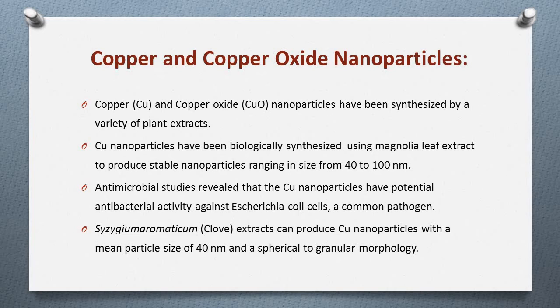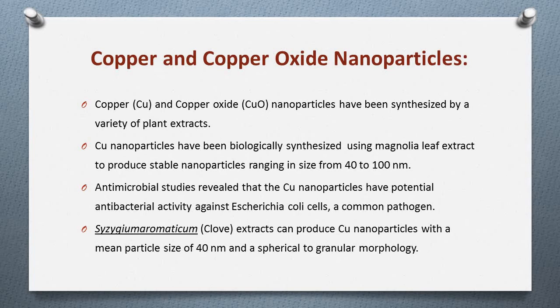Copper and copper oxide nanoparticles have been synthesized by a variety of plant extracts. Copper nanoparticles have been biologically synthesized using magnolia leaf extract to produce stable nanoparticles ranging in size from 40 to 100 nanometer.